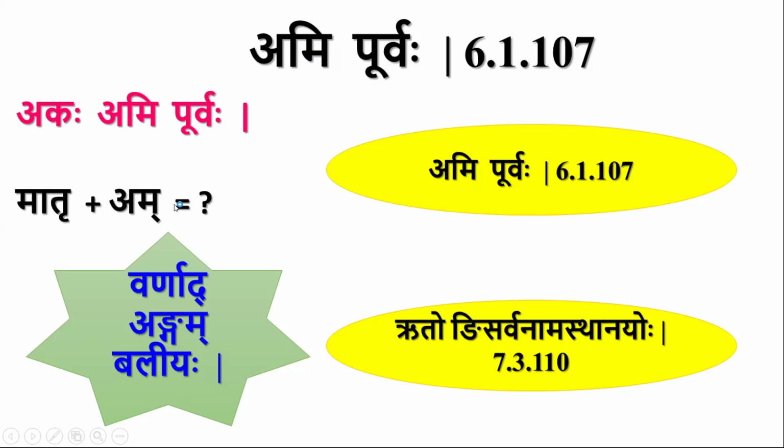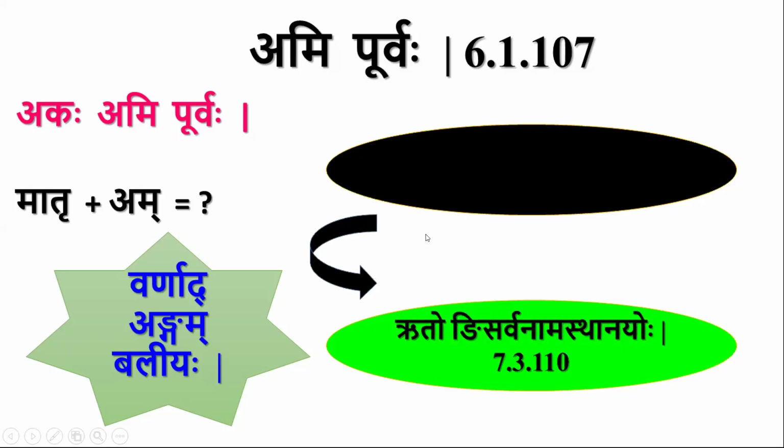So it is a Varna Karya. Ru plus A, we need only Ru plus Akara of Am. So at this stage, there is a Paribhasha Varnad Angam Baliyaha. Whenever there is scope for a Varna Karya and an Anga Karya, we have to apply Anga Karya, not Varna Karya. So at this stage, Ami Purvaha is blocked by Ruto Ni Sarvanama Sthana Yoho.